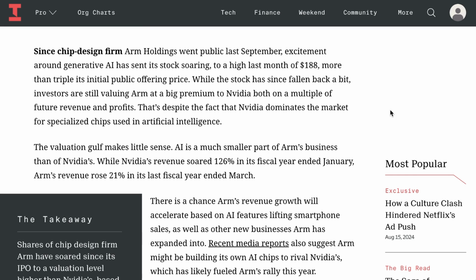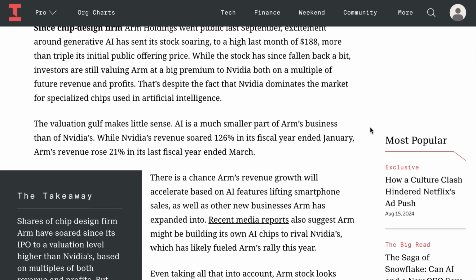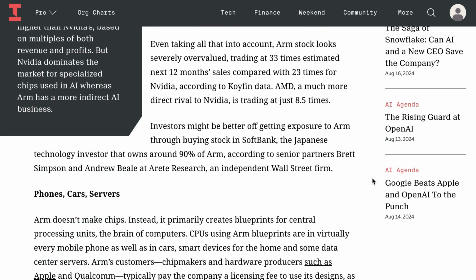By way of example, they say that AI is a much smaller part of ARM's business than of NVIDIA's. They compare NVIDIA's 126% revenue increase as opposed to ARM's 21%. Ultimately, this author suggests ARM stock looks severely overvalued, trading at 33 times estimated next 12-month sales, compared to 23 times for NVIDIA. They also point out that AMD is trading at just 8.5x.